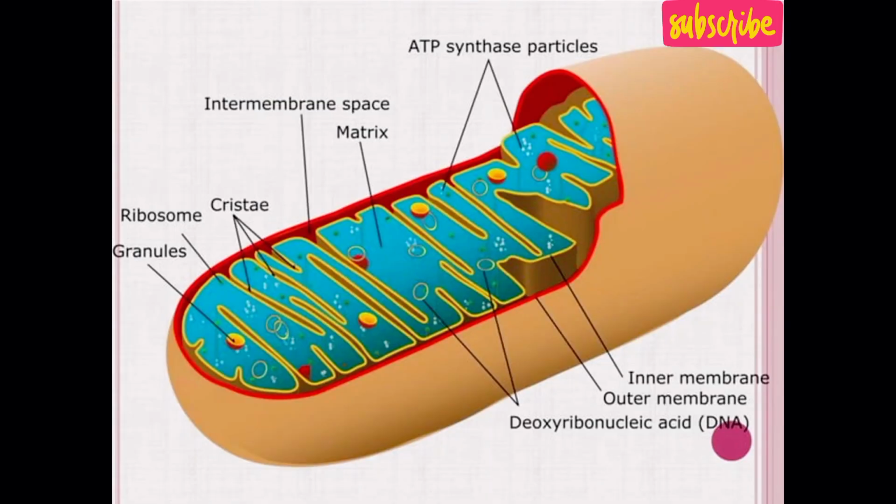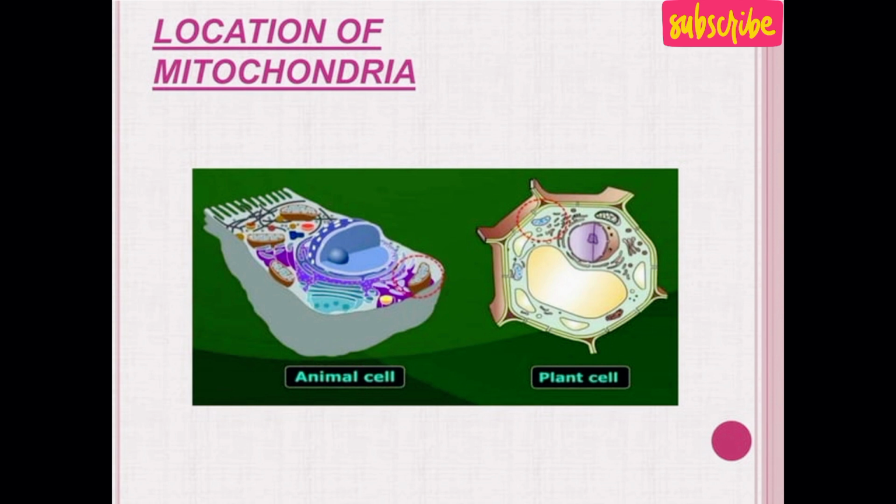This is the structure of mitochondria, which is basically composed of an outer membrane and an inner membrane. In between the outer and inner membrane is the intermembrane space. The inner membrane is enfolded to form a structure known as cristae. Within the cristae, the matrix is present, in which the Krebs cycle and electron transport chain take place. Within the matrix, ribosomes as well as DNA are present. So that's why the mitochondria is sometimes known as a self-replicating organelle.